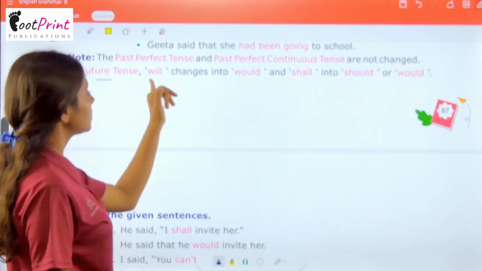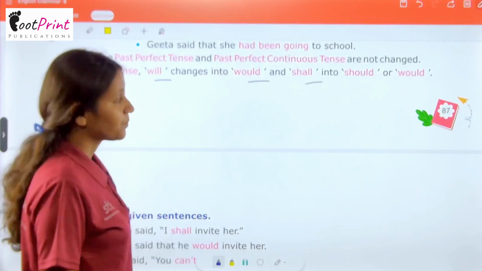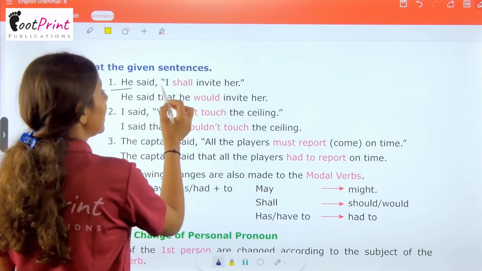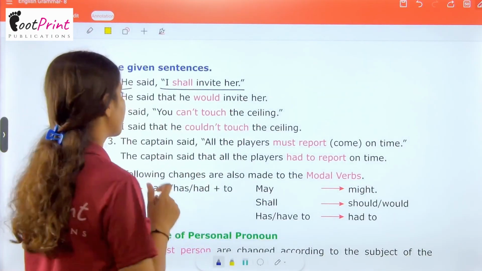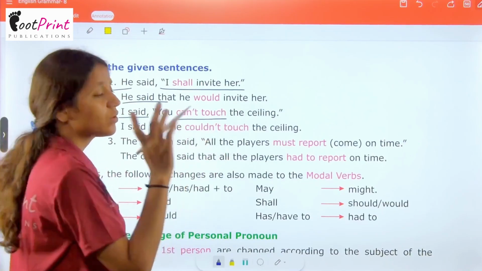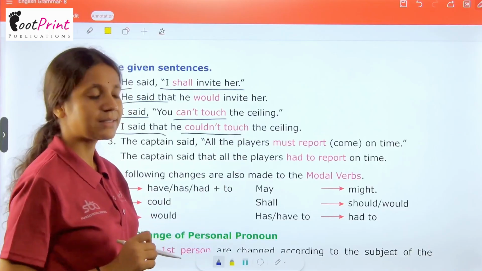In future tense, will changes into would and shall changes into should or would. Look at the given sentences. He said, "I shall invite her." He said that he would invite her. I said, "You can't touch the ceiling." I said that he could not touch the ceiling.